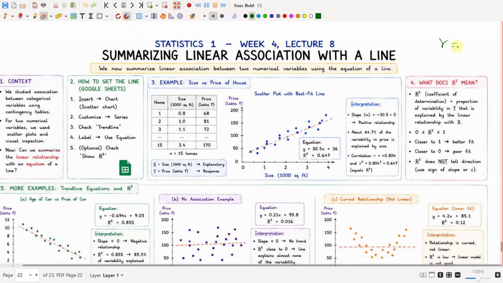Sometimes correlation will have negative values. When we square that, R square will always be positive, right? So the range of R square is 0 to 1. When it is closer to 1, it is a better fit. If it is closer to 0, it is a poor fit. So R square does not tell us the direction. It only tells us whether it is a good fit or a poor fit.